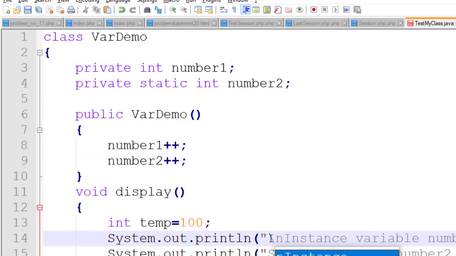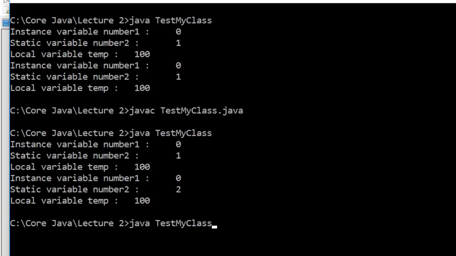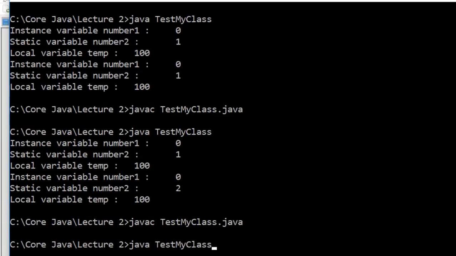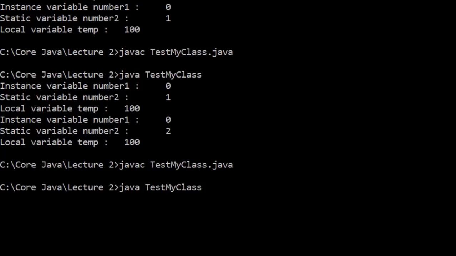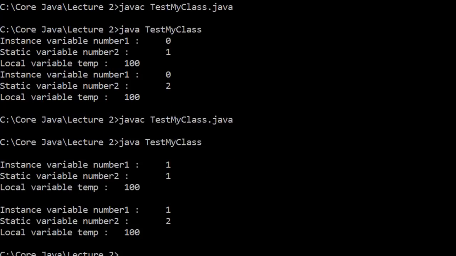Here again I comment it. Now check the output properly. What is the output in your opinion? Just guess it and now check it. Look, the instance variable is now 1. The static variable for object 1 is 1, because it is initially 0 and incremented by 1. Now the local variable is 100. Now for the second object, instance variable number 1 is 1. Static variable number 2 value is now 2.